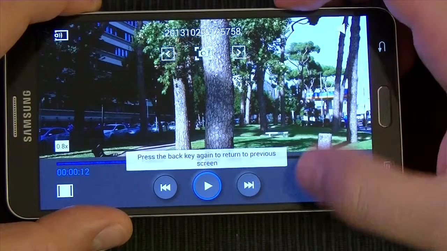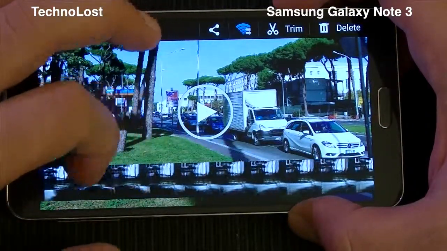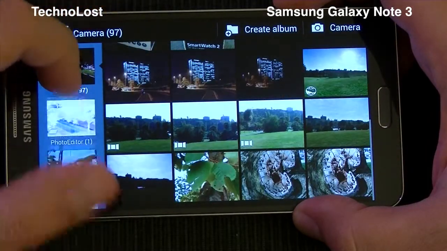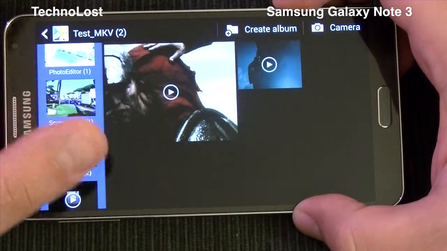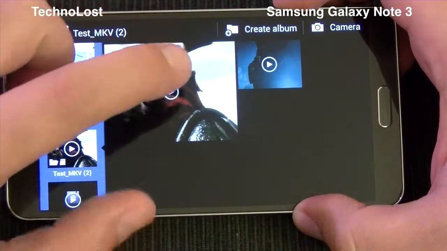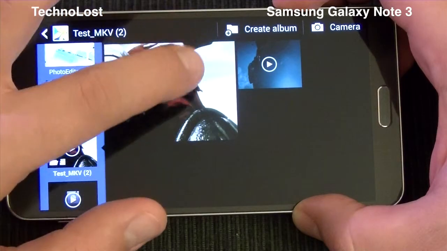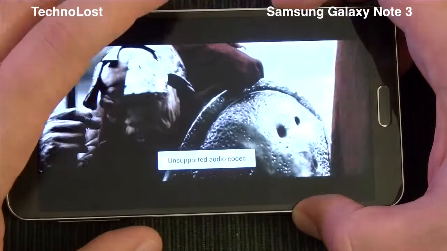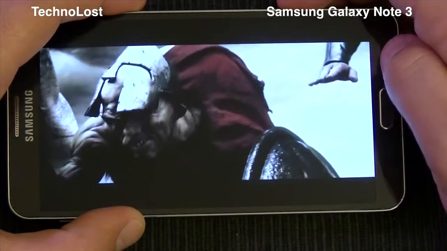So we saw more or less all the stuff dealing with the video. Now let's talk about the playback capability of this device here. I noticed some reduction of features compared to the Galaxy S4. For instance, the first thing, we cannot reproduce the MKV file as far as audio playback is concerned. We didn't have any kind of problem on the Galaxy S4. Here on the Galaxy Note 3, we can only reproduce the video, not the audio playback.